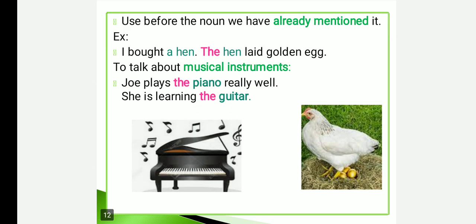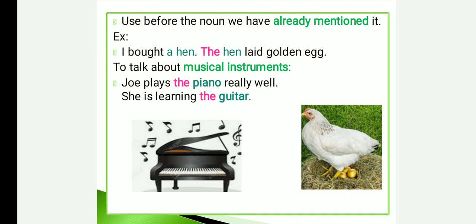Next, while I am saying about the definition, we said that we can use the article "the" in order to mention a thing which we had used before. So let us see the example. I bought a hen. So a hen is singular, so I use the article "a".